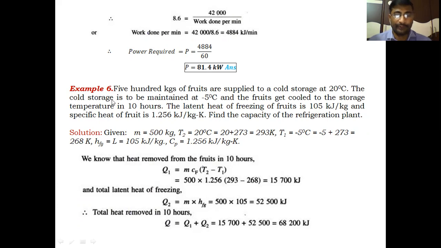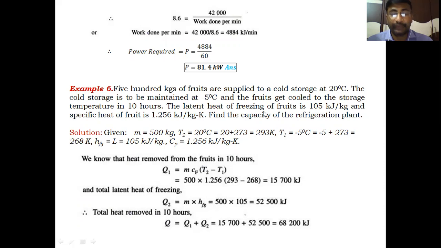Let us go for the second example today. That is example 6, second problem in this class. Example 6: 500 kgs of fruits are supplied to a cold storage at 20 degrees centigrade. The cold storage is to be maintained at -5 degrees centigrade. Therefore, the final temperature of the fruits is to be maintained at -5 degrees centigrade. The fruits get cooled to the storage temperature in 10 hours, from 20 to -5 in 10 hours.